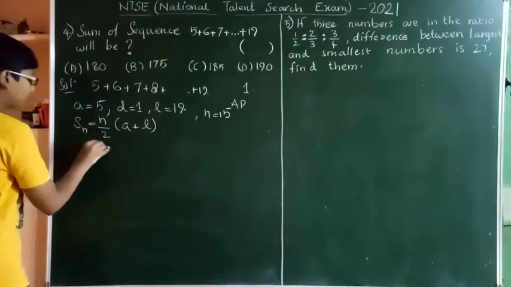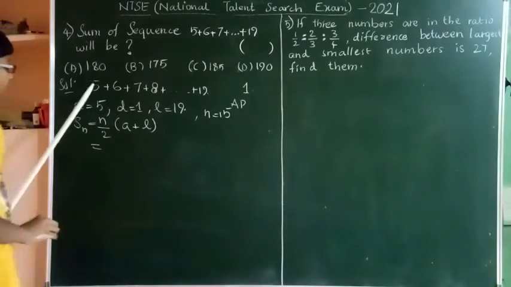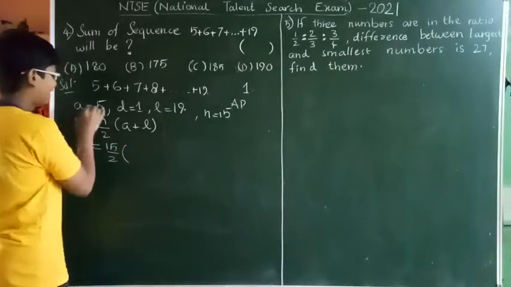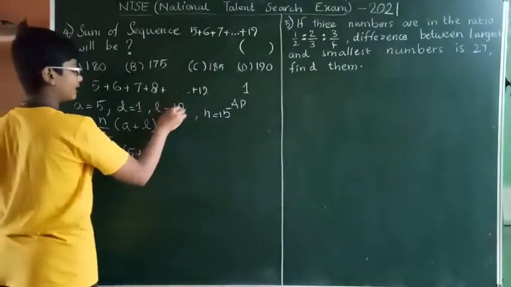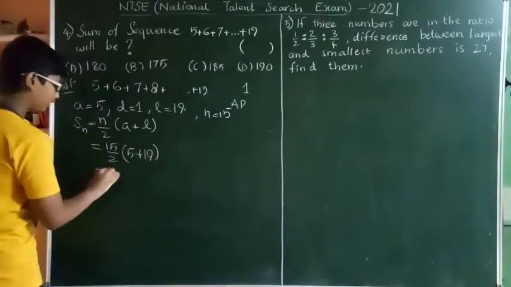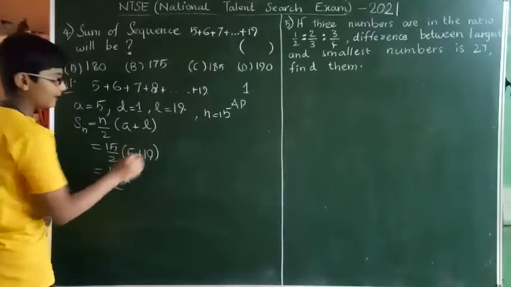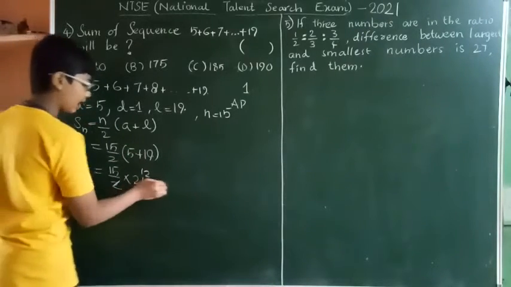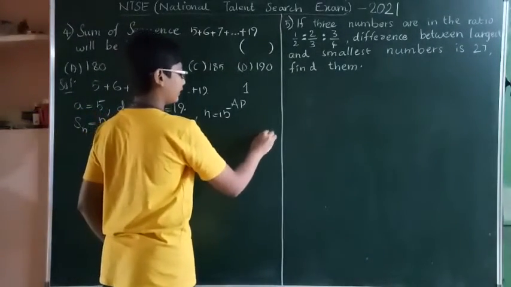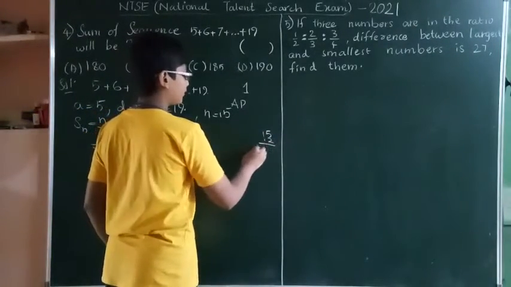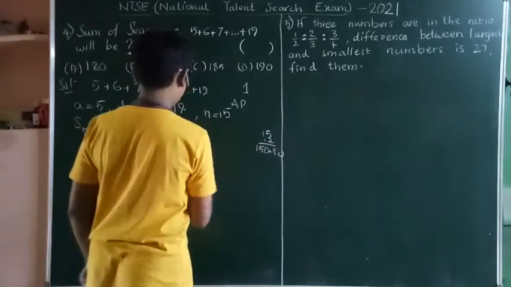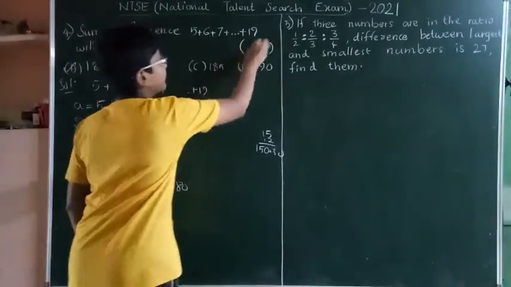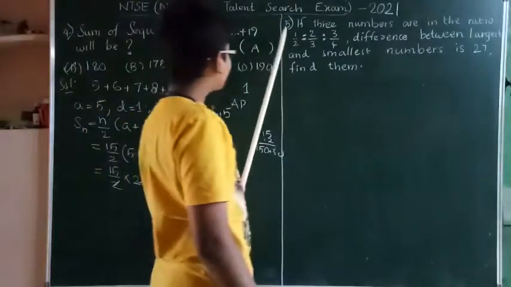Now sum of this sequence will be n by 2, 15 by 2 of A is 5 plus L is 19. 15 by 2 into 5 plus 19 is 24. 2 12s are 24, so 15 into 12. 150 plus 30, that is 180. Option A is the right answer. Next let's see the fifth question.